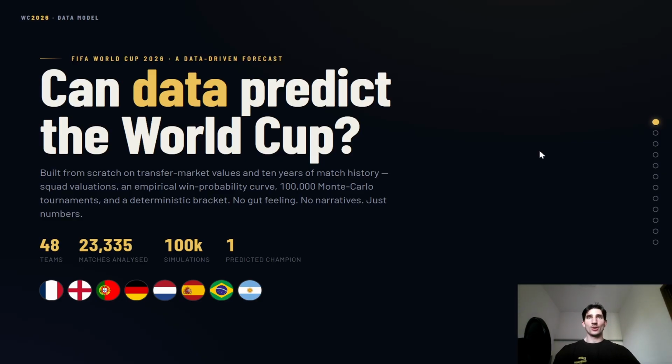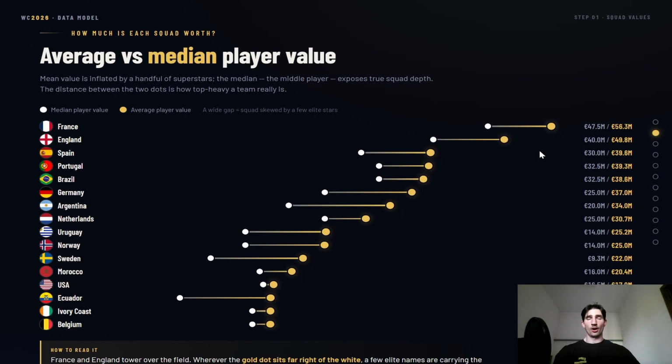First of all, we need to answer the question of what data, right? So I was looking for some sort of a proxy that could be quite simple, quite quick and clever, but also something that could predict the results. And I took the value from the transfer market, the transfer market value for the players.